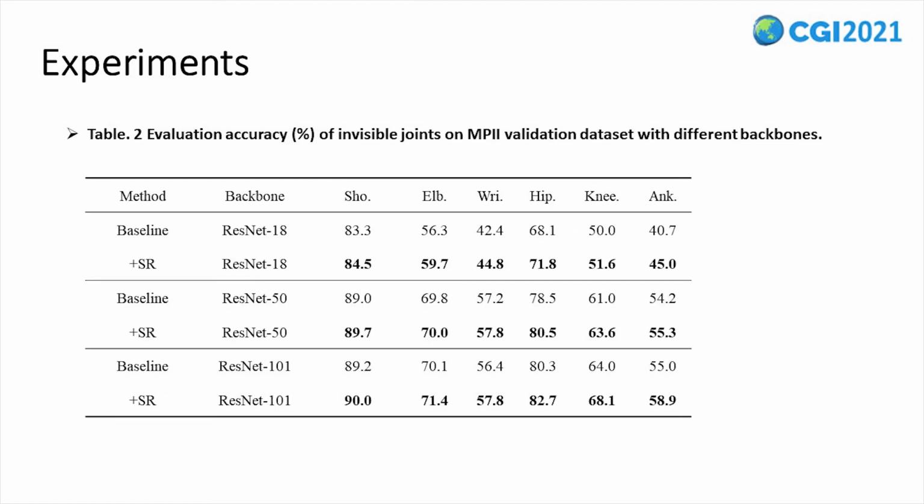Meanwhile, we test the detection accuracy of invisible joints on the MP2 dataset. As Table 1 shows, the prediction accuracy of invisible joints is much lower than the accuracy of all joints. The proposed method brings larger accuracy improvement for invisible joints, which verifies the mechanism of the joint relation to imitate the known human body structure. With ResNet 18 as the backbone network, the evaluation accuracy of invisible ankles can even increase 5%.